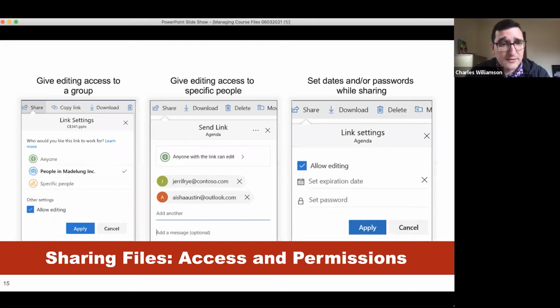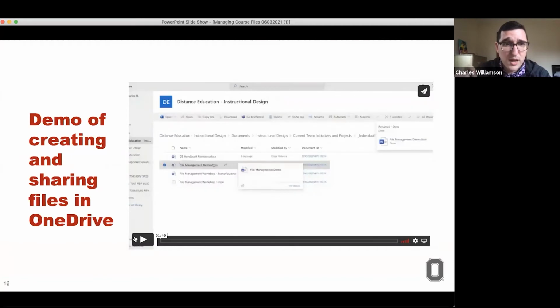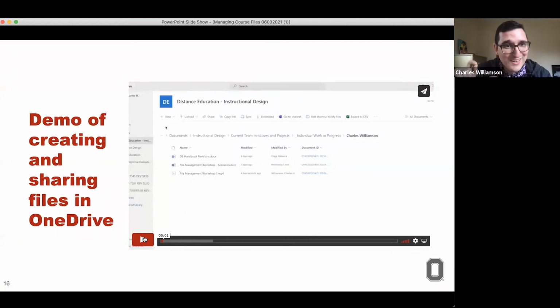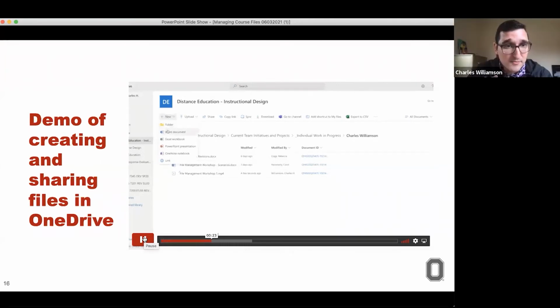So the next slide is going to walk you through a short demo of how to do this in OneDrive. I'm going to try to make sure my talking matches up with what I'm doing on screen here. If you follow the cursor, you can see me showing you some of the options that are available to you in OneDrive. You can create a new document, you can upload a document, you can share, copy the link. For our purposes, I'm going to start with just creating a new document. So you press new, and you have various options here. I think I'm going to create a Word document.